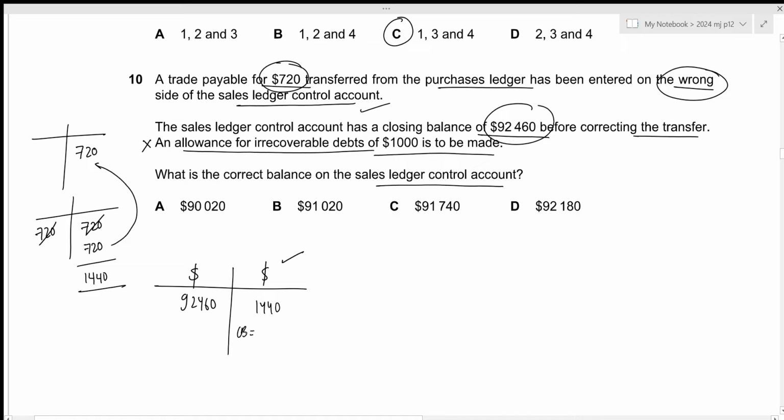Now let's calculate the closing balance. The total on the debit side is 92,460. Now the closing balance will be 92,460 minus 1,440, which results in the value of 91,020. This is the answer we're looking for, which is given by option B. That is all for the 10th question. Let's move towards the next one.